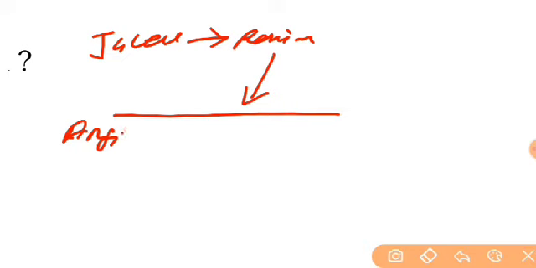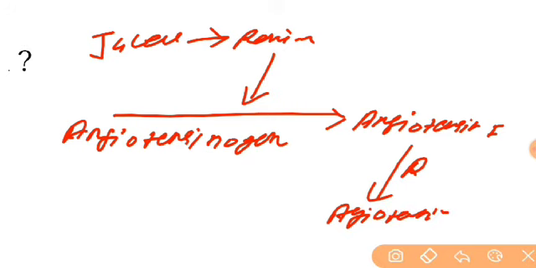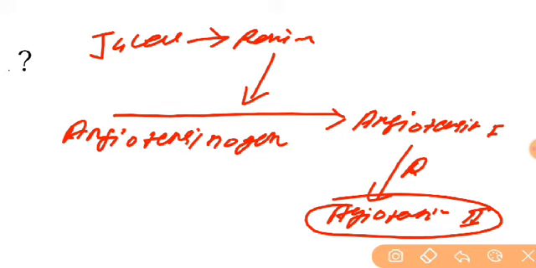the juxtaglomerular cells secrete renin, and this renin stimulates the conversion of angiotensinogen into angiotensin first, and later the renin works to convert angiotensin first into angiotensin second. This angiotensin is a strong vasoconstrictor that increases the pressure and maintains the GFR.